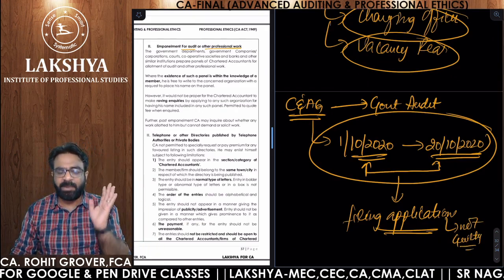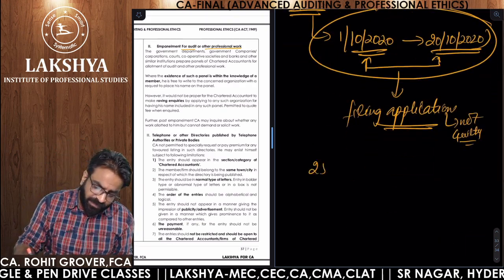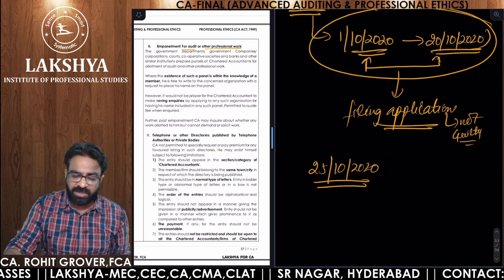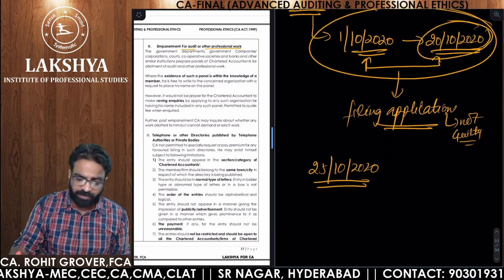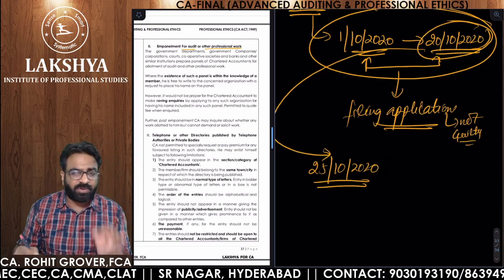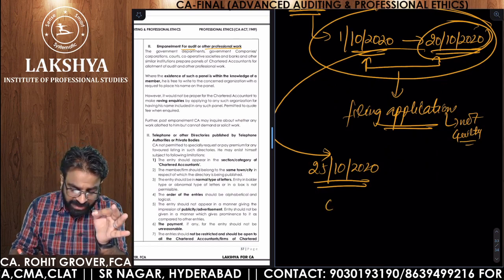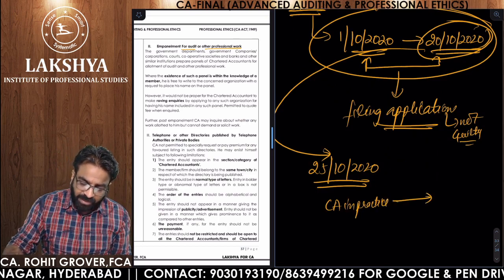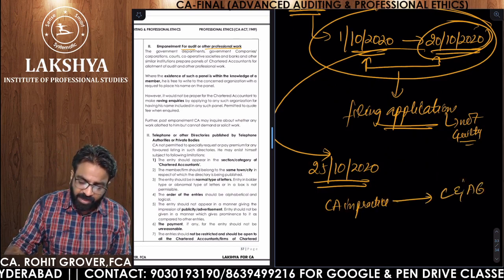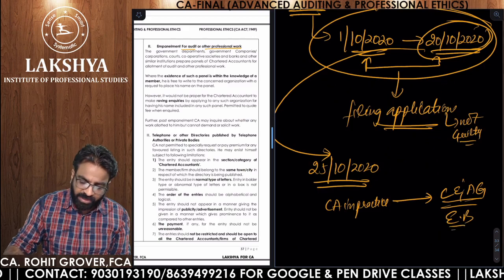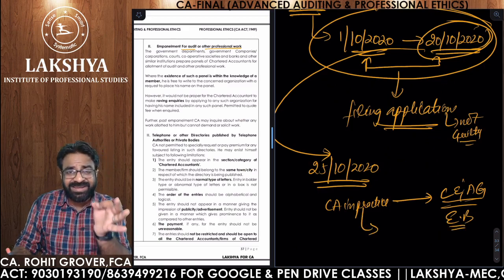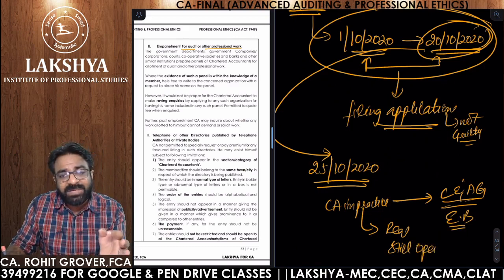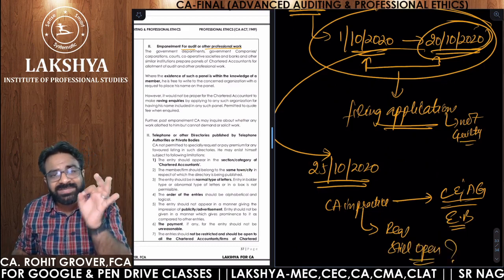But suppose on 25th October, now look at that, when the last date of the application was 20th October. But when you are applying on 25th October, now listen to this. Suppose one CA in practice, one member in practice, sent one letter to the C&AG empanelment board: Sir, is the requirement still open? Now, are you asking this or not?